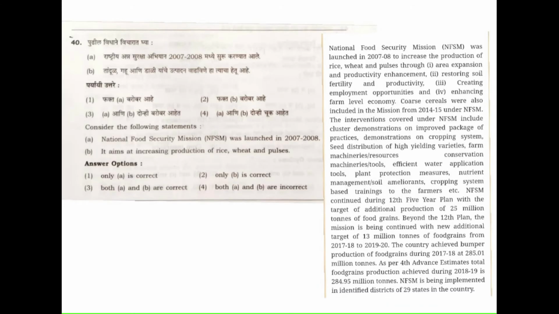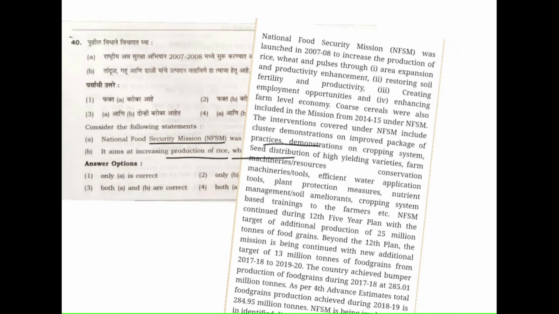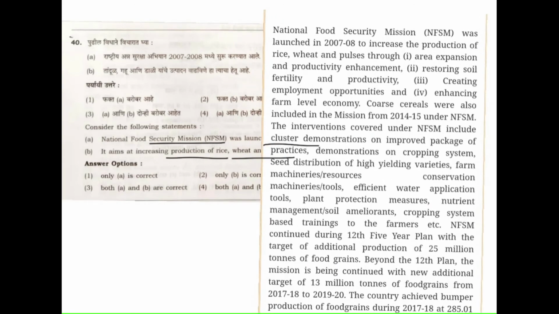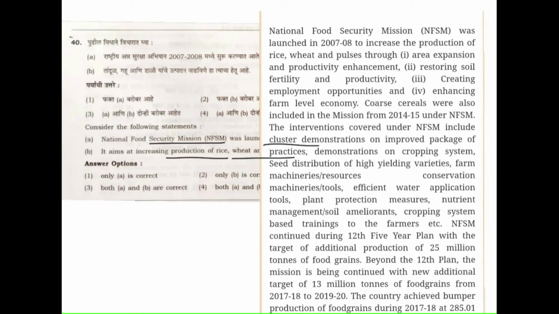The question number 40. Consider the following statements. A. National Food Security Mission NFSM was launched in 2007-2008. B. It aims at increasing production of rice, wheat and pulses. I got the same source as previous questions, an article in PIB. Okay, so in the first two lines it states that NFSM was launched in 2007-2008 to increase the production of rice, wheat and pulses. So both are true. Option number 3 must be the right answer.